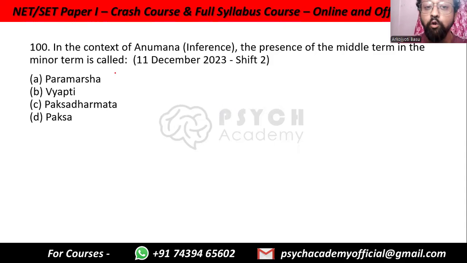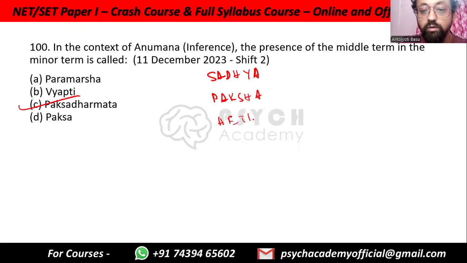In the context of Anumana or inference, the presence of the middle term in the minor term is called Paksha Dharmata. So the Sadhya is the major term. Paksha is the minor term, and Hetu is the middle term, right? So Paksha Dharmata is the middle term on the minor term.